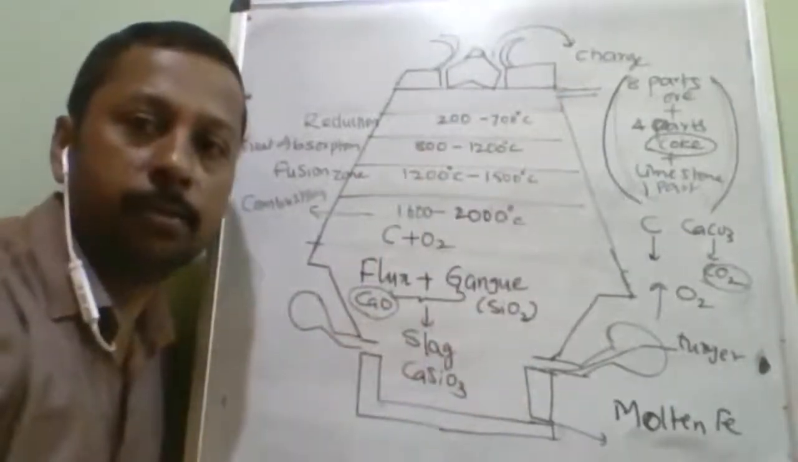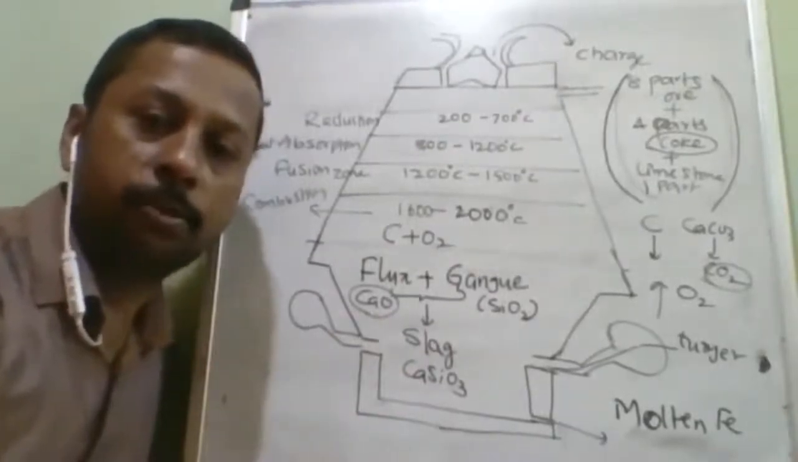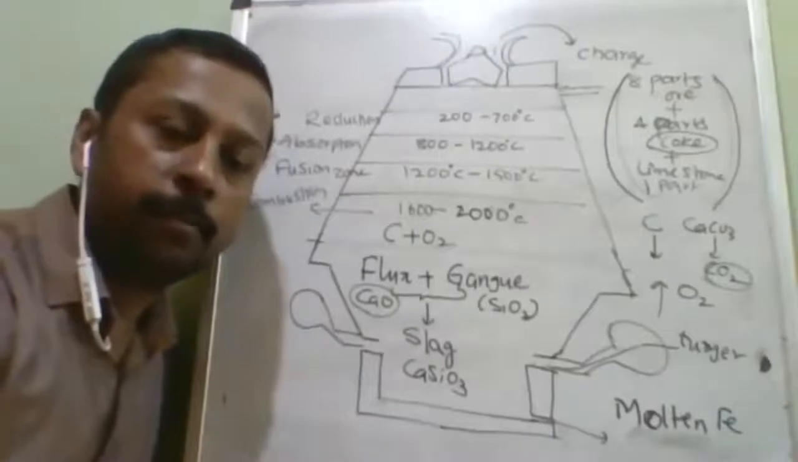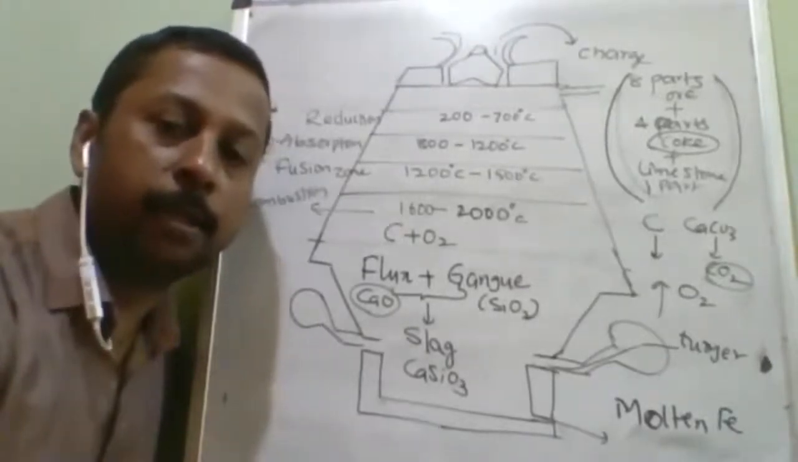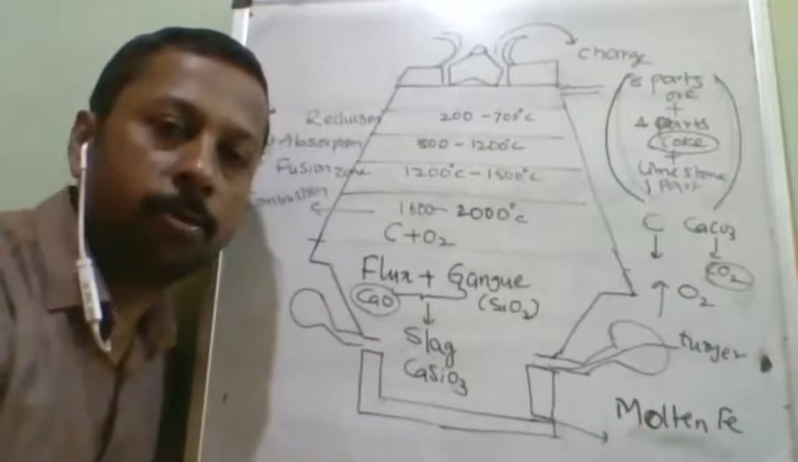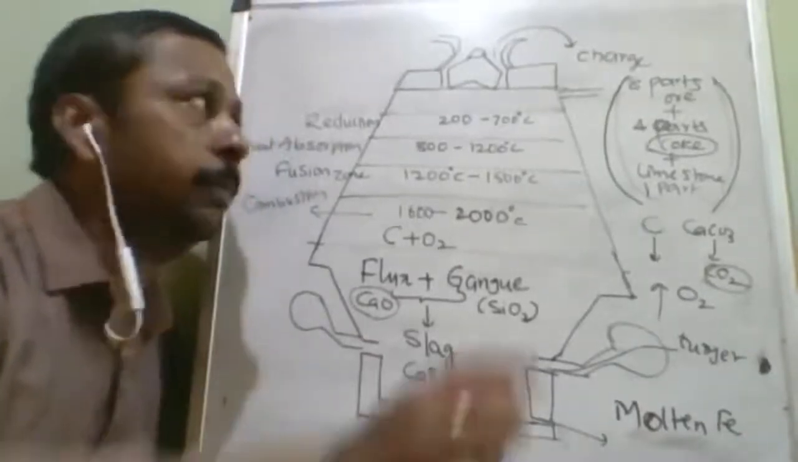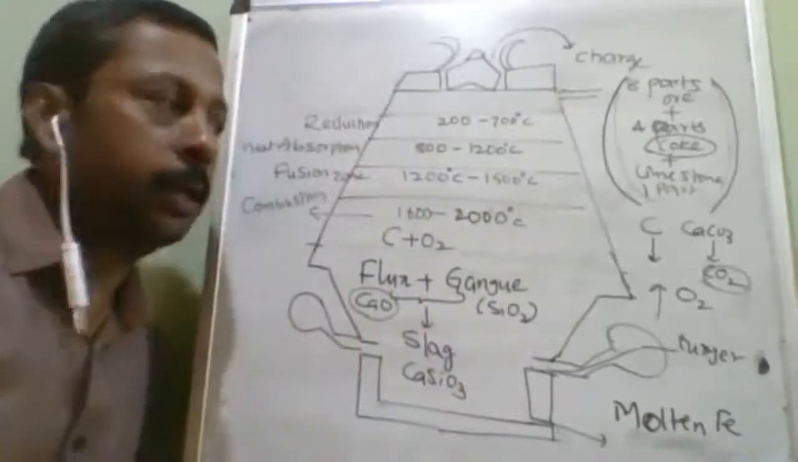During adding the charge to the blast furnace, what should not escape? Hot air gases should not escape, so that temperature should not go to waste. Second thing, valuable material like calcium carbonate and our ore should not be lost along with the hot air. So all this is maintained intact by the cup and cone arrangement. This is the advantage of the cup and cone arrangement. Okay.